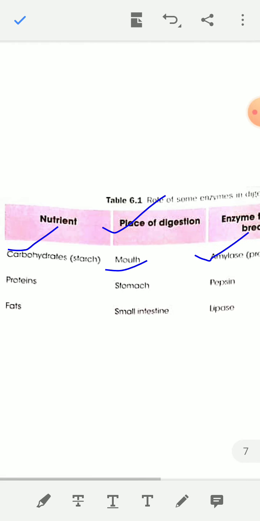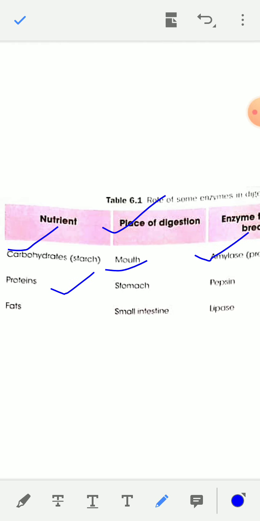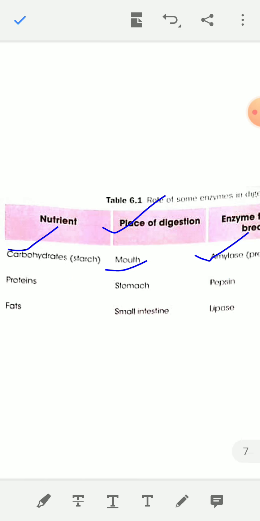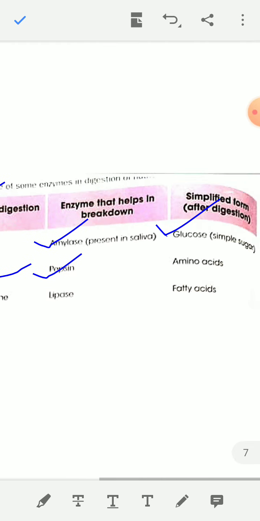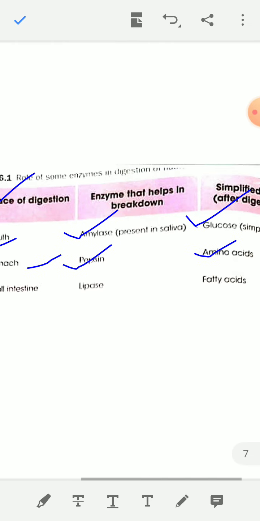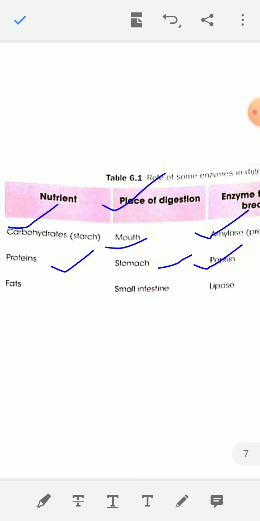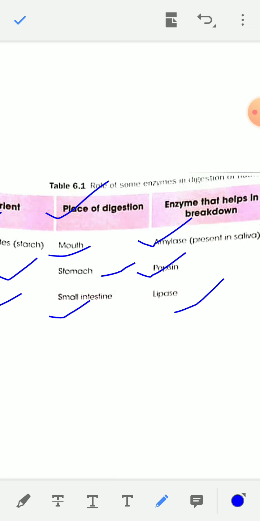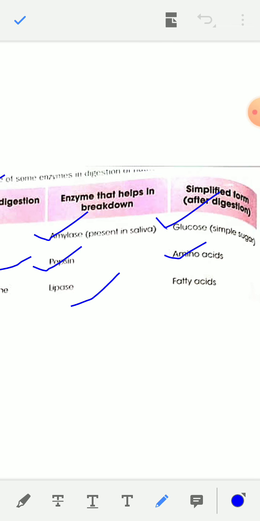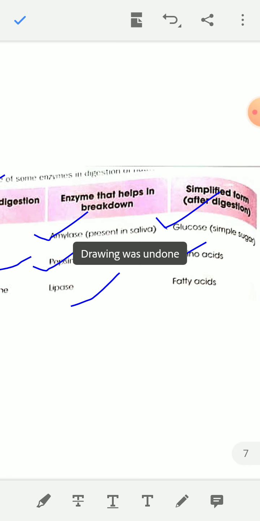These are biocatalysts. Similarly, protein, place of digestion is stomach, and enzyme is pepsin. Pepsin converts protein into amino acid. And fats, place of digestion small intestine, and enzyme is lipase, and fat is converted into fatty acid by the action of lipase. So amylase, pepsin, lipase, these are biocatalysts.